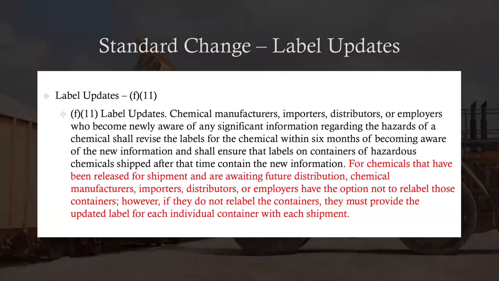When updating labels for chemicals that have been released for shipment and are awaiting future distribution, chemical manufacturers, importers, distributors, or employers have the option not to relabel those containers. However, if they do not relabel the containers, they must provide the updated label for each individual container with each shipment.